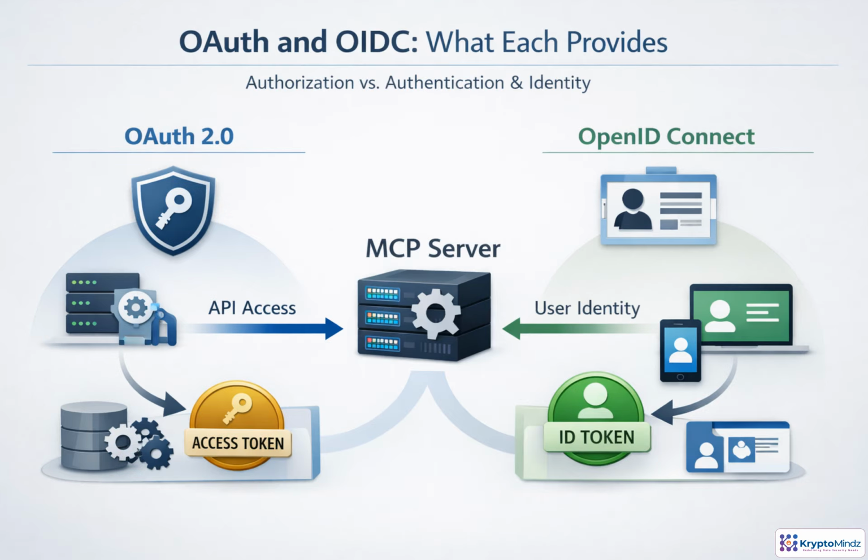OAuth and OIDC are often mentioned together, but they answer different questions. OAuth 2.0 asks, what is this client allowed to access? It issues access tokens and sometimes refresh tokens, so an MCP server can authorize calls to tools, resources, or downstream APIs. OpenID Connect builds on OAuth and asks, who is the user? It adds ID tokens and identity claims for the client application. The important rule is not to swap token purposes. An ID token proves identity to a client. It is not automatically an API permission slip.